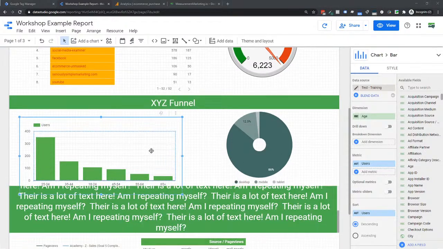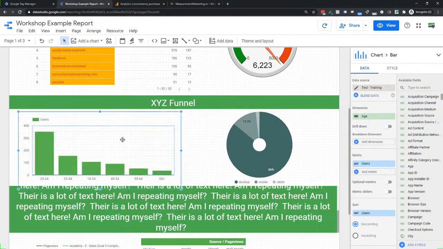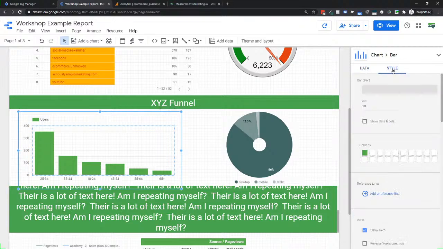So this is reference lines, and they all have reference lines. If I have a certain goal line, think goal. You could always do trend lines. You can always add trend lines into bar charts and time series and stuff like that. But this is a reference line that you can actually set up. The way to set that up is you click on the chart you want it to go on, you click on style, and then under reference lines, you can see add reference line.